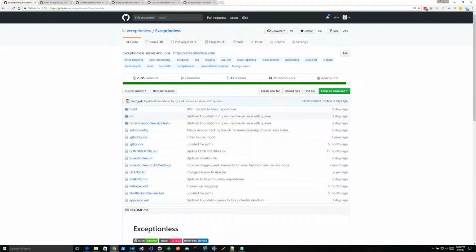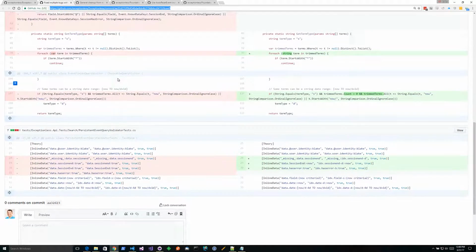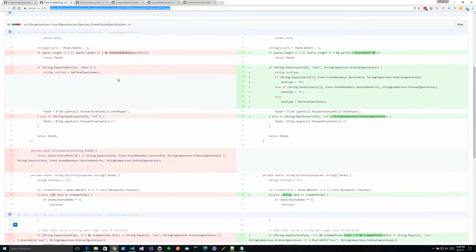This week we made some changes to fix a few bugs in the query parser of Exceptionless. There was a bug where any query that started with data was being transformed, and so we updated our rules to be a little bit more lenient and handle the case much, much better. So you can now do queries for data.error.something else. It opens up a lot more scenarios and it fixes the bug.